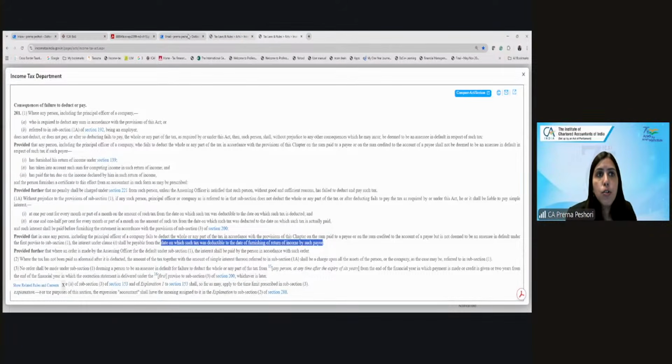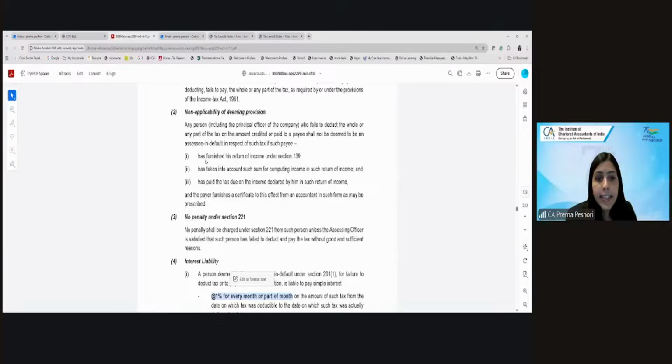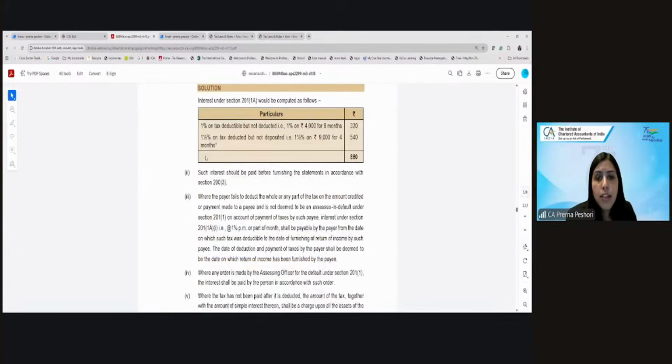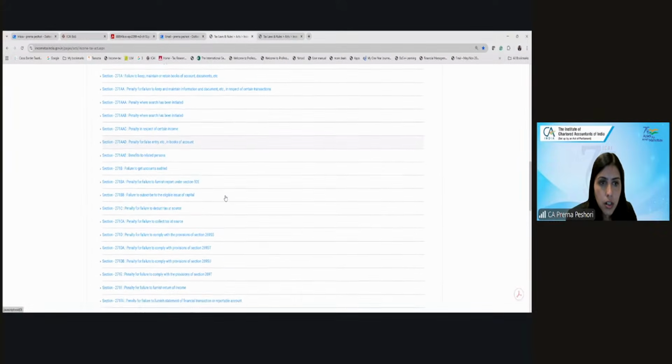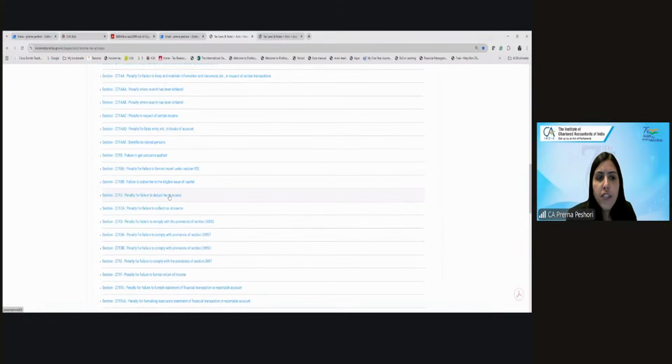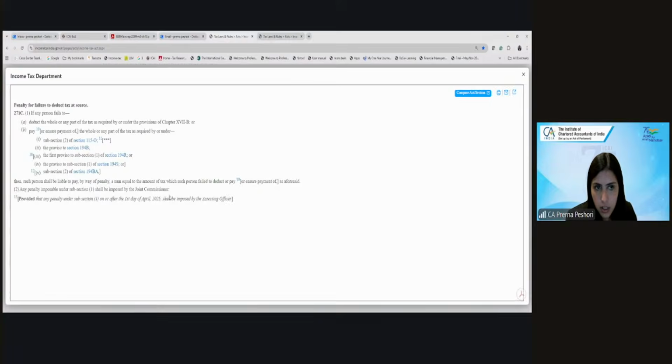Now, there will also be penalties in case you fail to deduct the TDS. What are the penalties? So let us look at it. Penalty for failure to deduct the tax at source. Earlier this was there under 271C. What does it say?